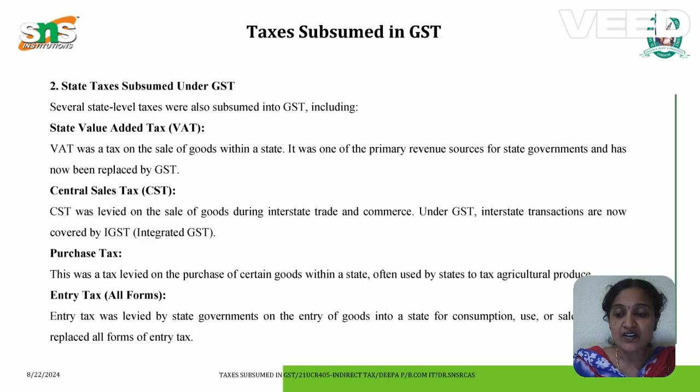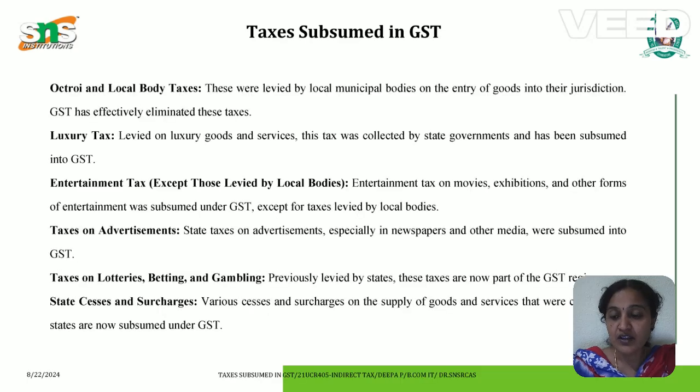The next one is state taxes subsumed under GST. Several state taxes were also subsumed into GST, including state value added tax, central value added tax, purchase tax, entry tax, etc. The next one is OCTROI and local body taxes. It was levied by local municipal bodies on the entry of goods into their jurisdiction. GST has effectively eliminated these taxes.